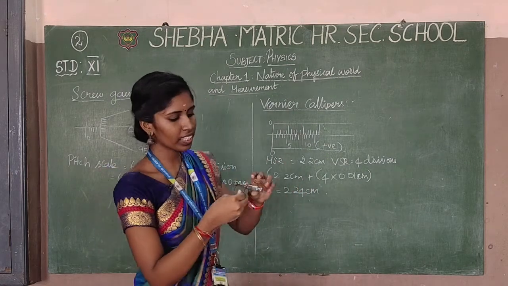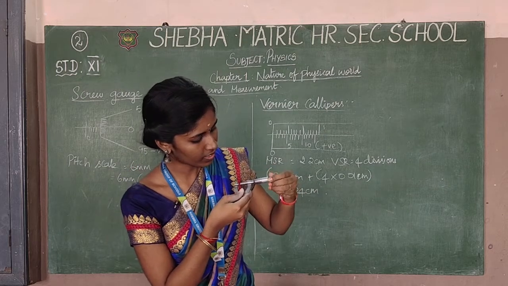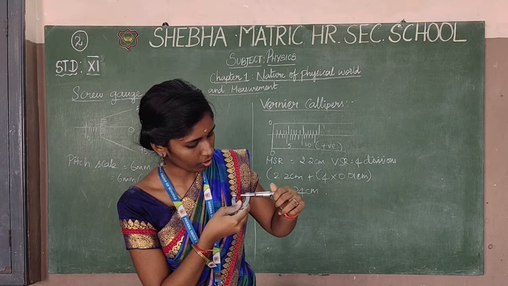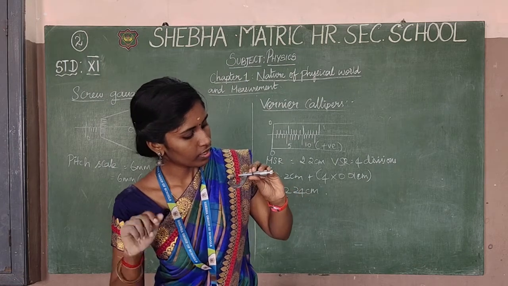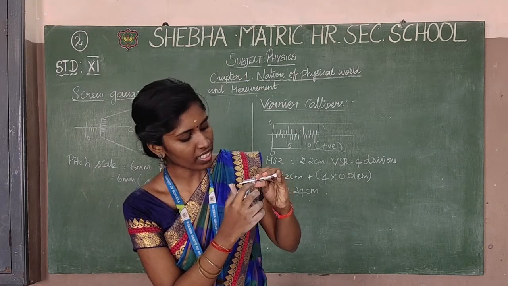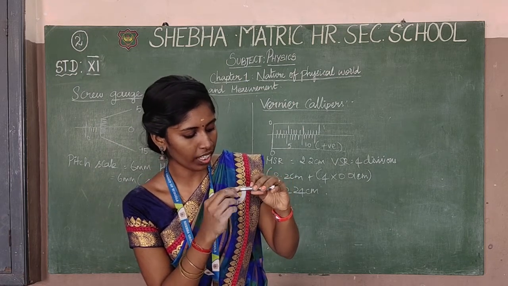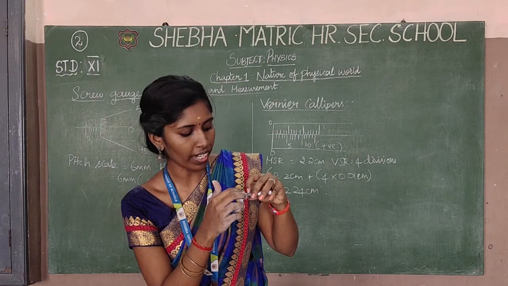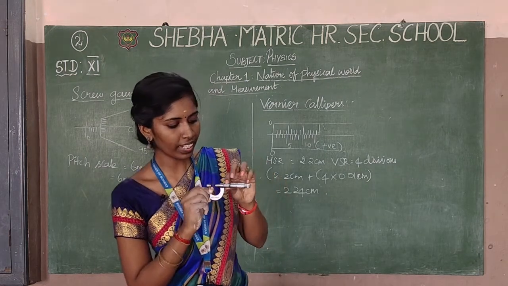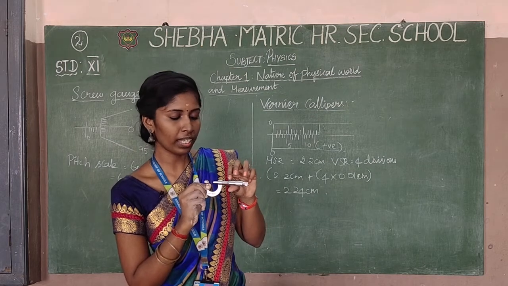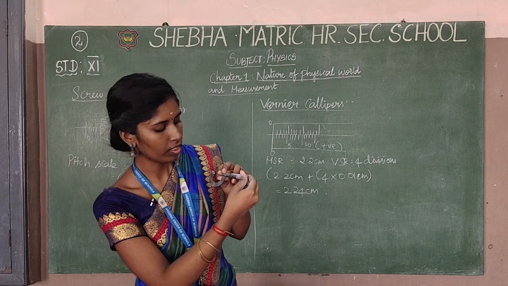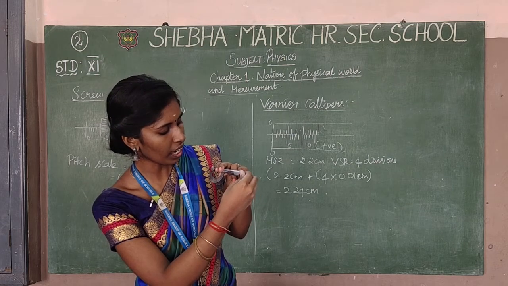The measurement is read on the pitch scale: 0, 5, 10, 15 and 20. So this is the pitch scale reading, and another one is the head scale reading. This will give an accurate measurement.